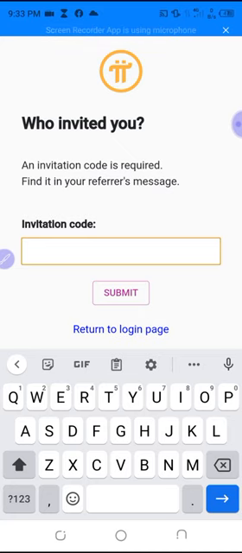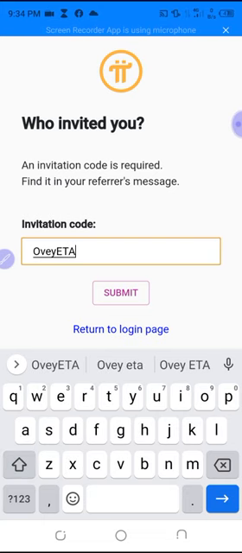The one that sent for me, if his name is like this, then I have to put it like that. So I that am making the video am going to put my own username, which is OVETA. But when you create yours, in the invitation code don't put your own username, but rather the username of the person that has sent his own for you.